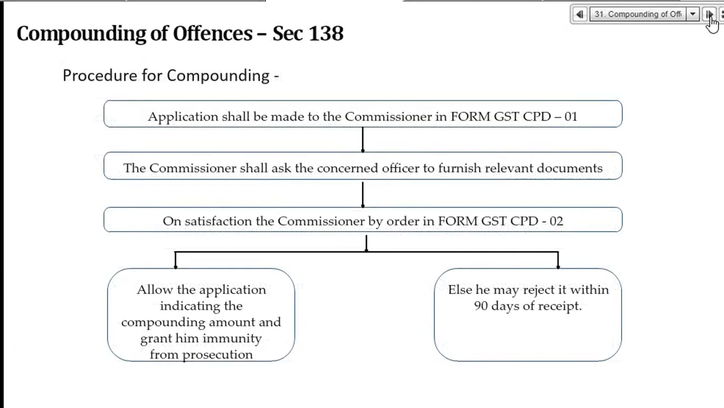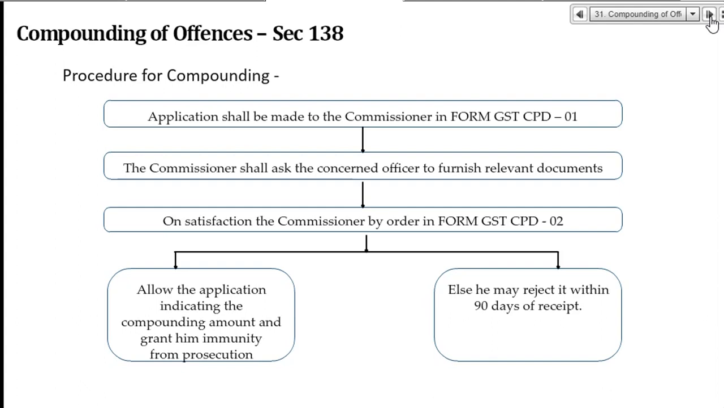How the compounding will happen? Simple. Section 138. The application will be made to the commissioner in form GST CPD 01. The commissioner will ask the concerned officer to furnish relevant details from the department. He will ask. If the commissioner is satisfied, he will submit form GST CPD 02, right?